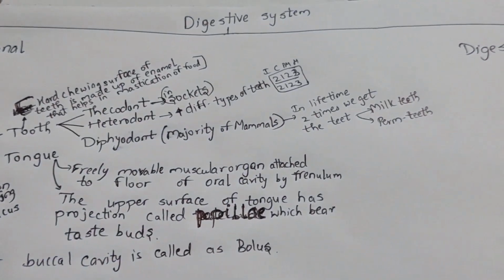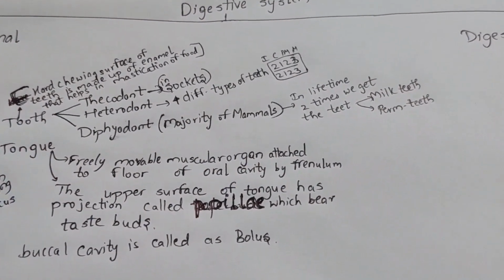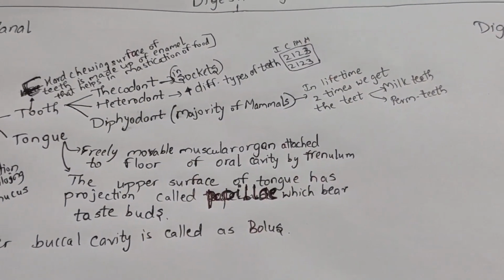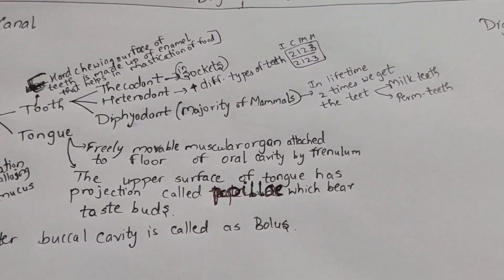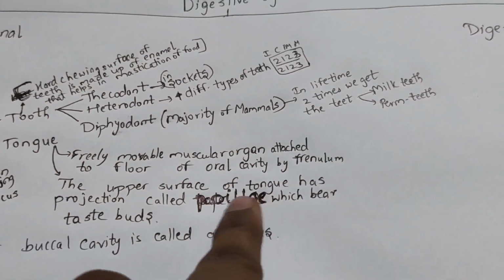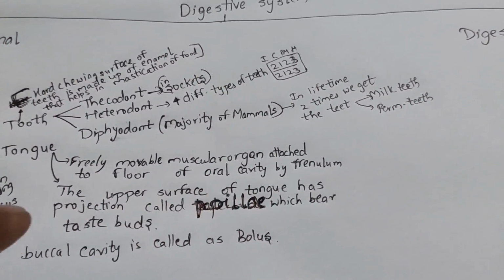And then next, coming to the tongue. The tongue is a freely movable muscular organ attached to the floor of the oral cavity by the frenulum. The upper surface of the tongue has projections called papillae, which bear the taste buds.